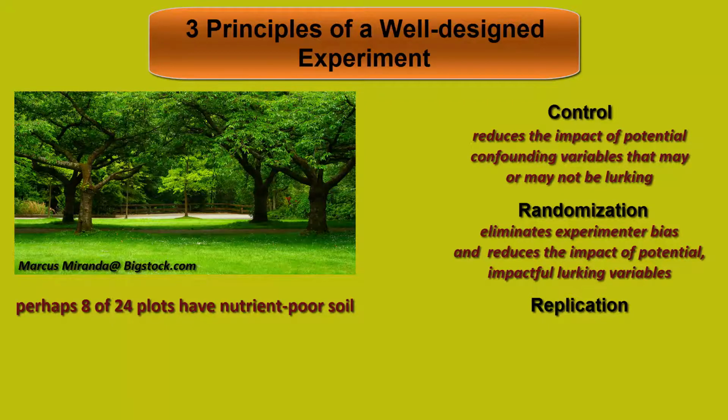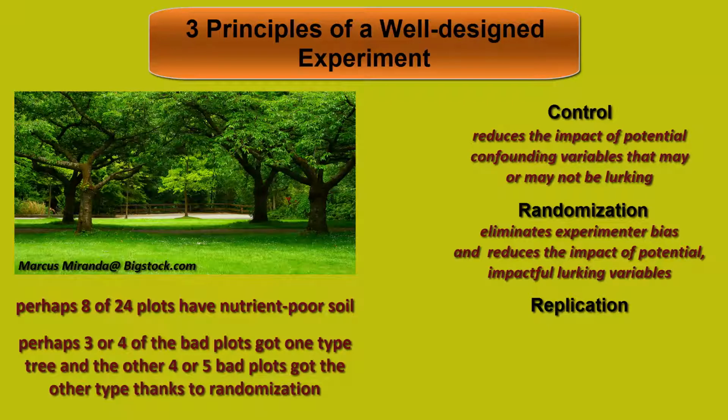Theoretically, just as many of each tree should be randomly assigned to the bad and to the good soil. So a significant benefit of randomization, in addition to eliminating experimenter bias, is to help reduce the effects of lurking and confounding variables that might not be considered.